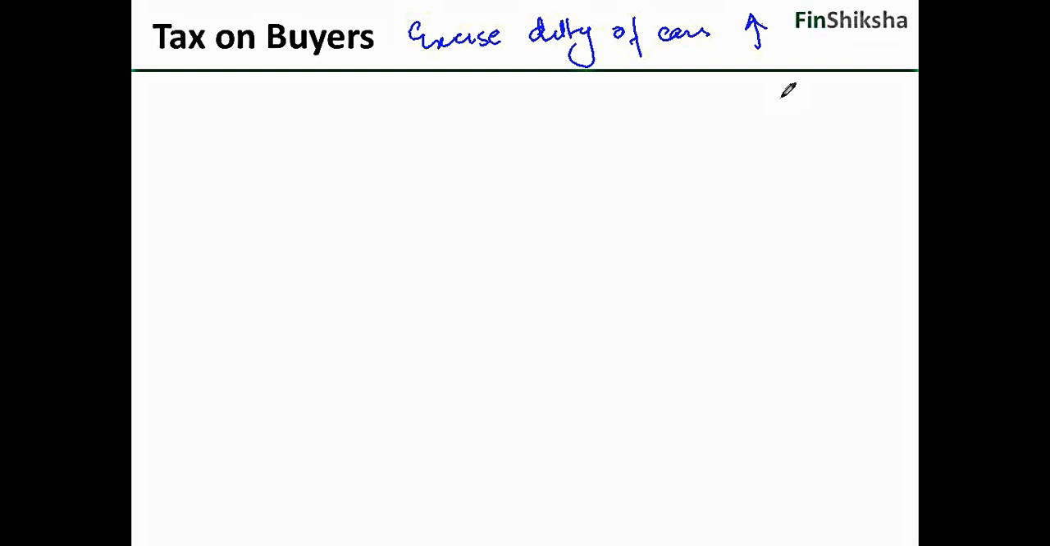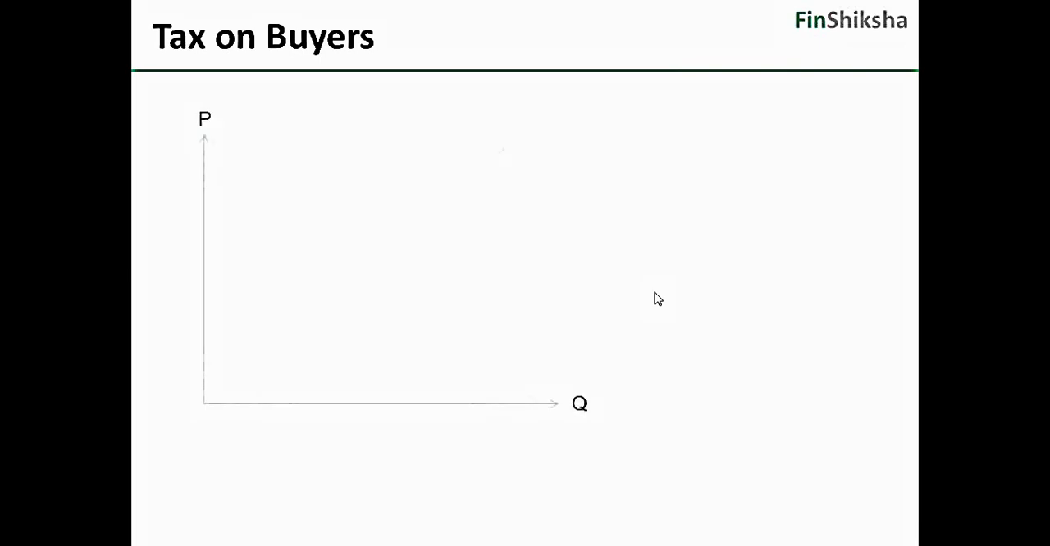You could also create a taxation on sellers. We'll also try and understand how that works. Fine. So let's look at this now. So we have the curve once again, equilibrium points. I have the supply curve and the demand curve which are given to me.